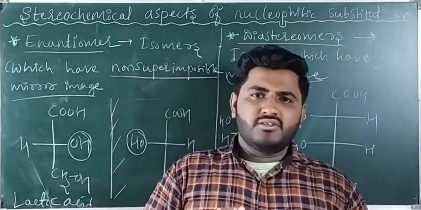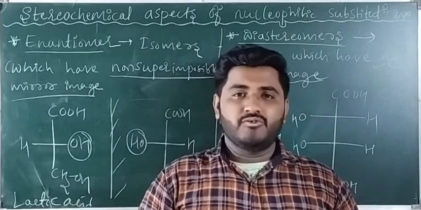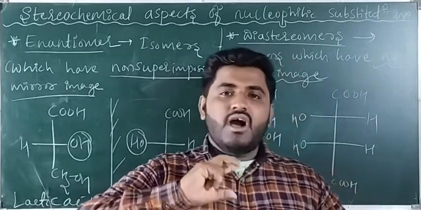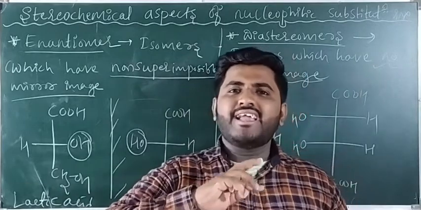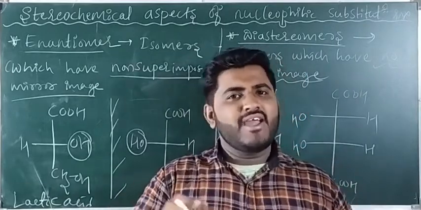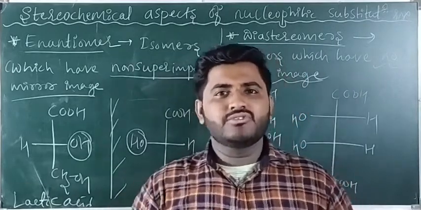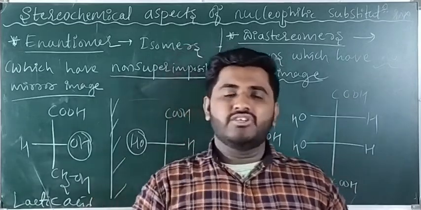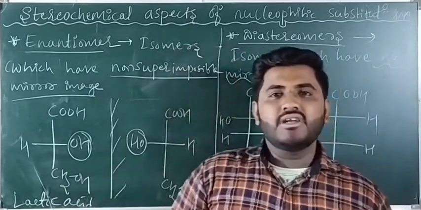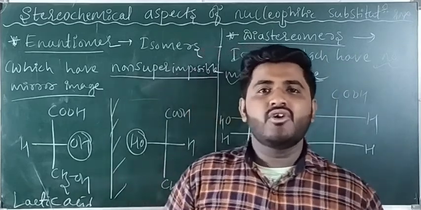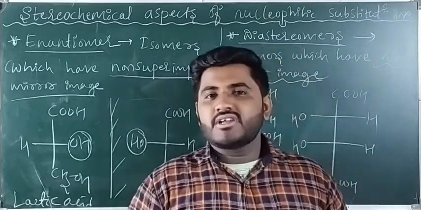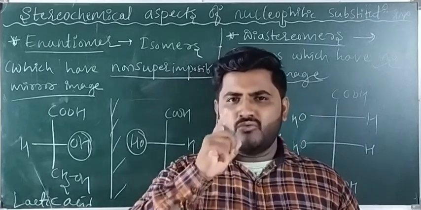Meso compounds are no doubt optically inactive, because they have two or more chiral atoms, so the optical activity of one chiral atom can be cancelled by the other chiral atom. Therefore those are called optically inactive. So a meso compound is nothing but an equimolar mixture of dextro and laevo compound. We can say it that way also. And meso compounds are nothing but one compound only.